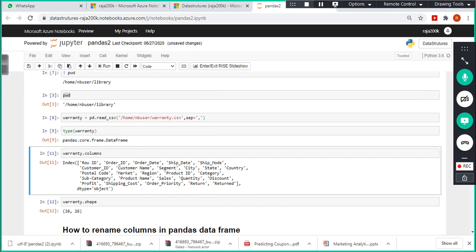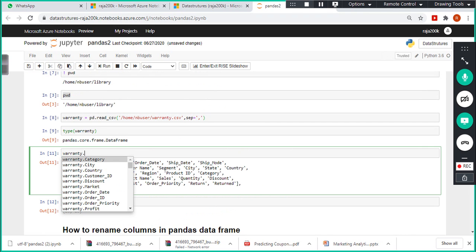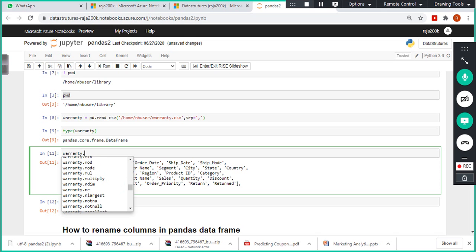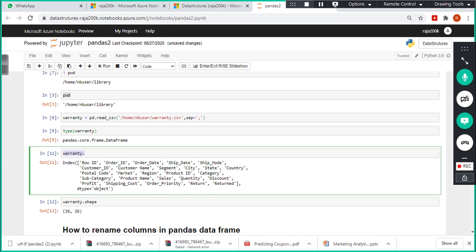Yeah, this is what I was trying to tell you. For example, if you want to know what all the commands are available, just type the data frame name, type dot, and press tab. It will give you the column names, and also the commands, right? Like iloc, last, and mod, and what are the things that you can do with this. And sometimes mean, for example, so you can use mean, right, so you can see this, okay, fine.